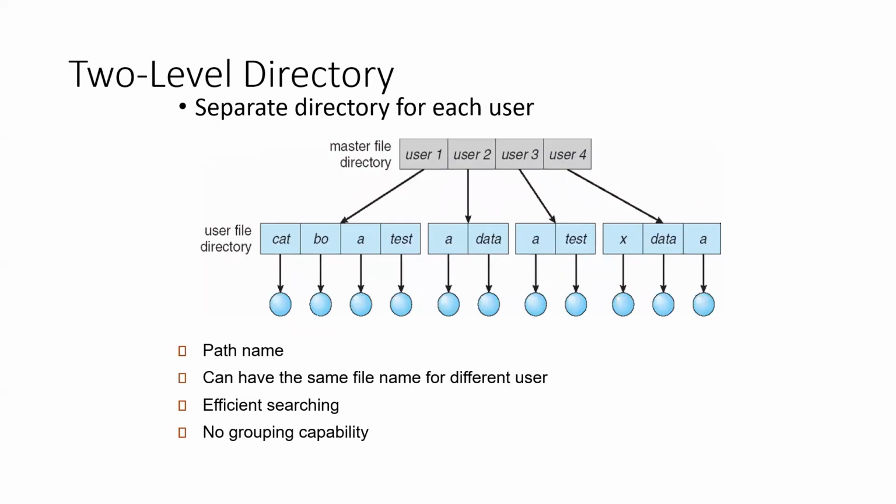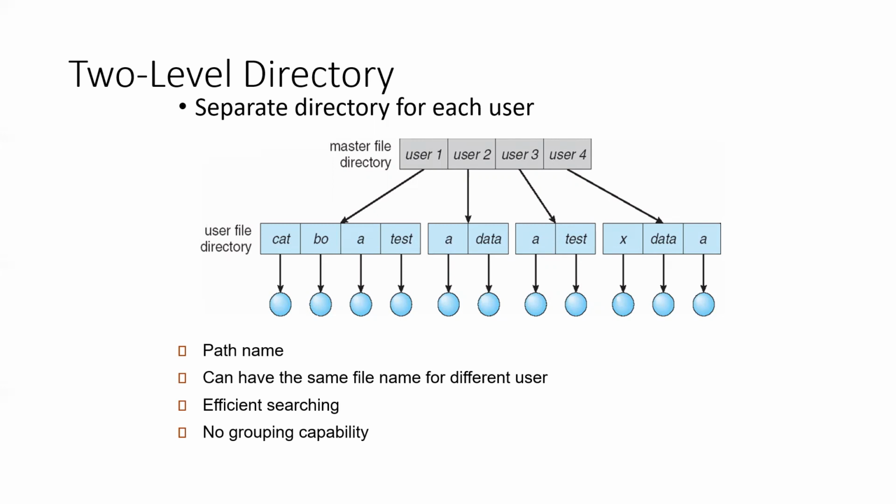Right. Then the two-level directory structure. This is better when you compare it with the single-level directory structure. So two levels. The first level is the master file directory, and the second level is the user file directory, right? One user will have its own directory, right? Therefore, the user can access the files using the available path name.